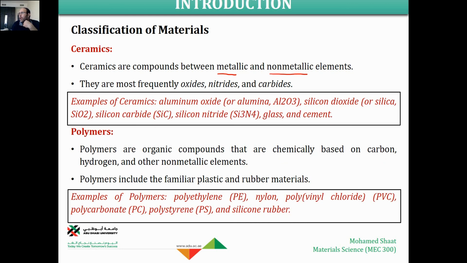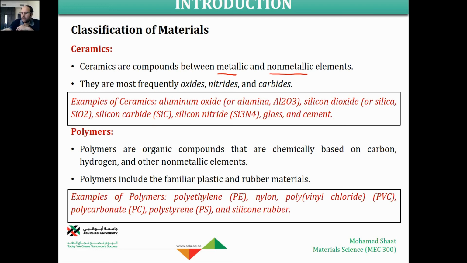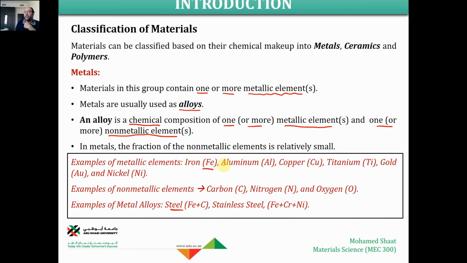No. The key difference between the ceramic and the metal alloys is that both are composed of metal plus non-metal elements. Here we do have metal plus non-metal elements, right? But the key idea is that the percent of the non-metal is very high, or very close to, or in some cases it would exceed the percent of the metallic element. But in the metal alloy, the fraction of the non-metal element is very small, as 1%, 0.05%, very small amount of non-metal.